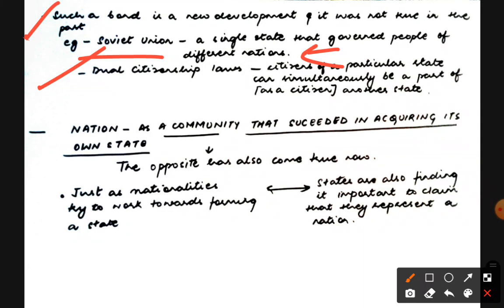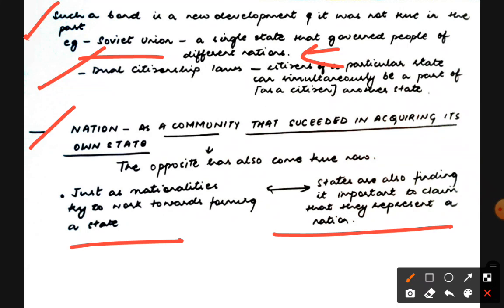So as we already understood, we understood nation as a community that succeeded in acquiring its own state. Now the opposite has also come true. Just as nationalities try to work towards forming a state, now states are also finding it very important to claim that they represent a nation. Okay, so state is also trying to base their formation on shared culture, shared history, shared religion.